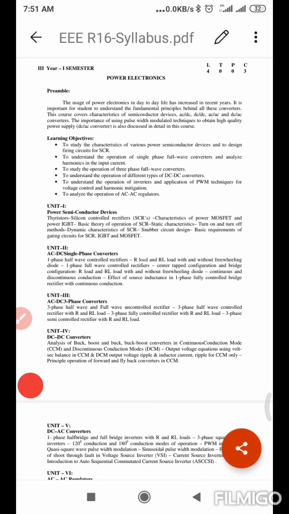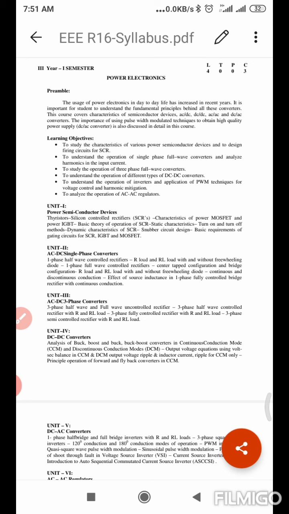In unit 3 also we do the mathematical analysis for each and every conversion. The different types of methods are also used for conversion of this AC to DC.